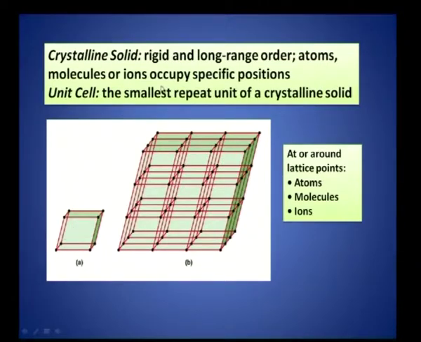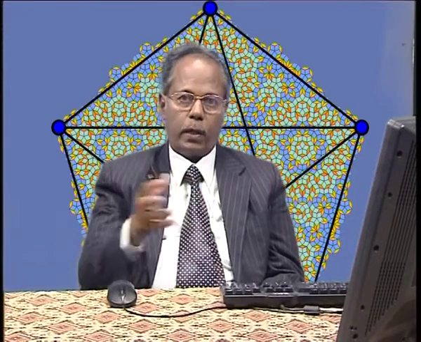The crystalline solid is one which is rigid, having long range order. What do you mean by long range order? You have an orderly arrangement of atoms, you have an atom here, atom here, atom here, atom here. It is an infinitely periodic system, right. In principle, a single crystal is an ordered one. Throughout the entire volume, the atoms will be arranged in an orderly manner. It is called a single crystal.